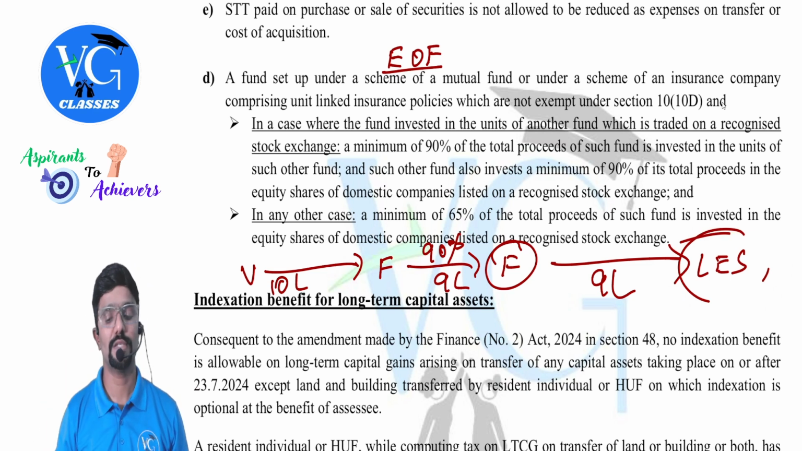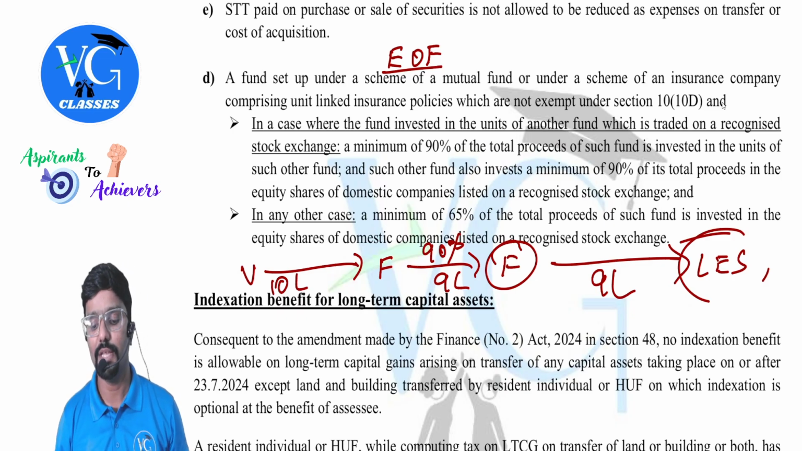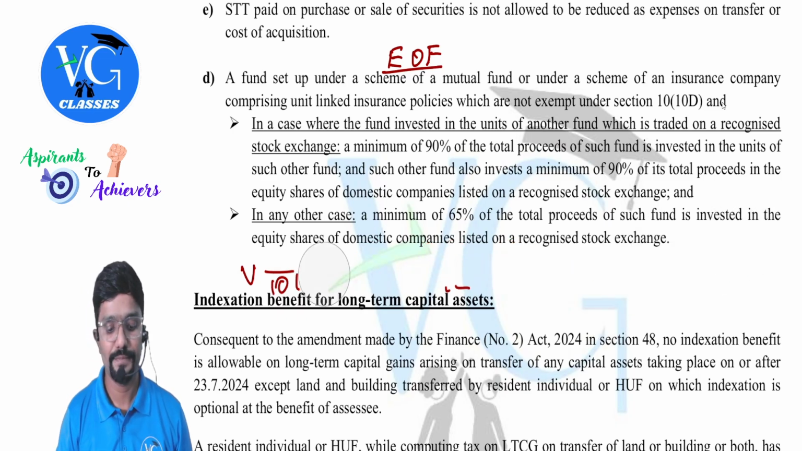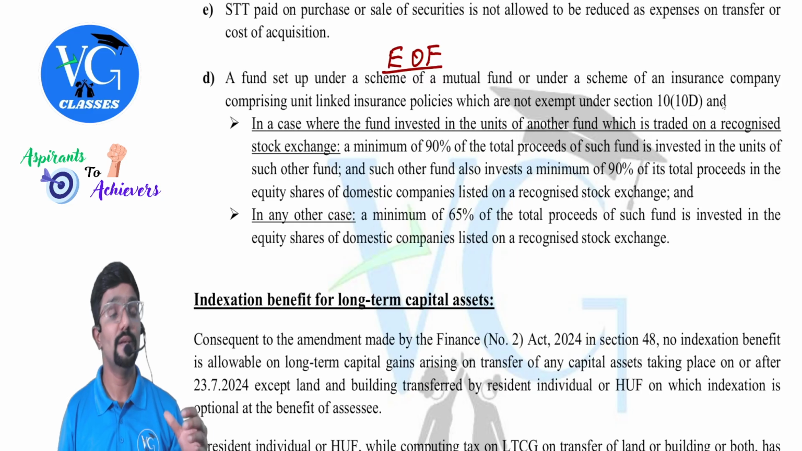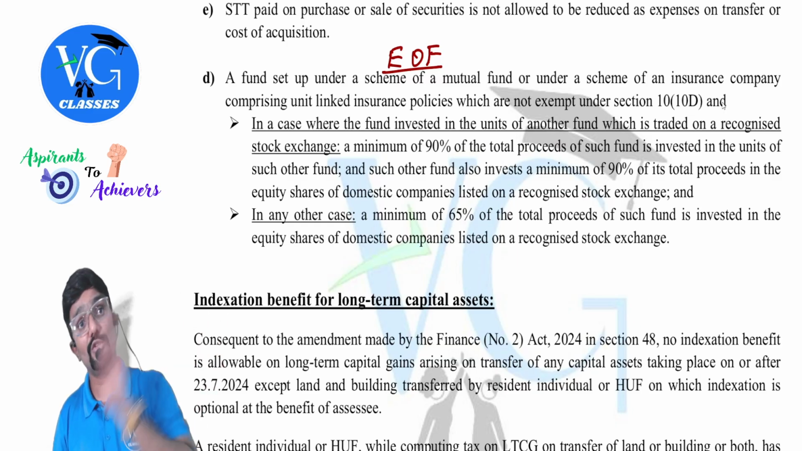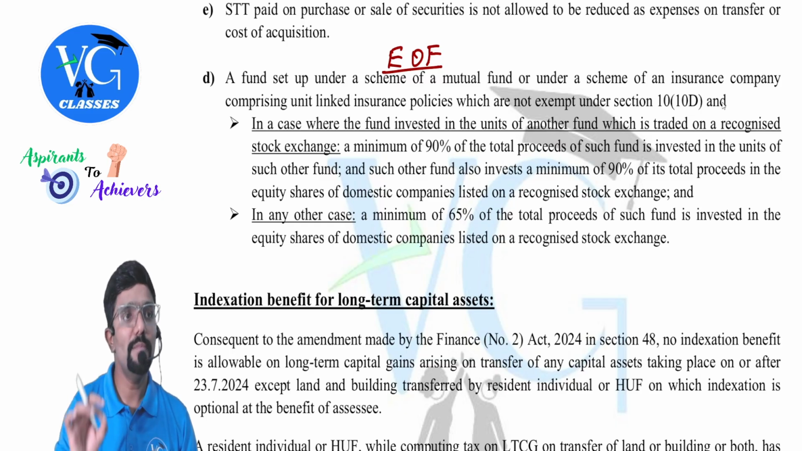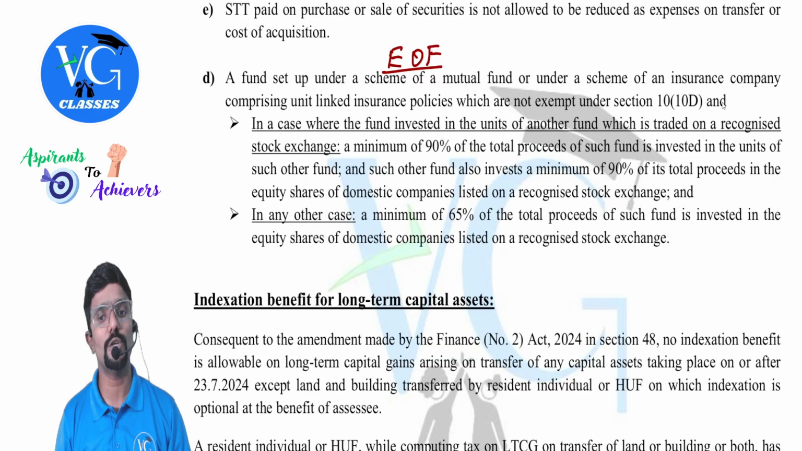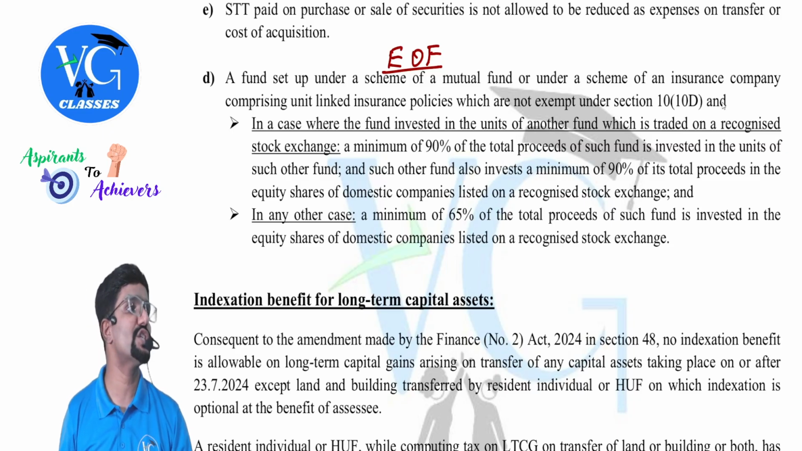Okay, sir. Next. Sir, what if the money is directly invested in the shares itself? What if the money is directly invested in the shares from the fund? It is not going through another fund, directly from the fund to equity shares. A minimum of 65% of the total proceeds of such fund is invested in the equity shares of a domestic company listed on a recognized stock exchange.